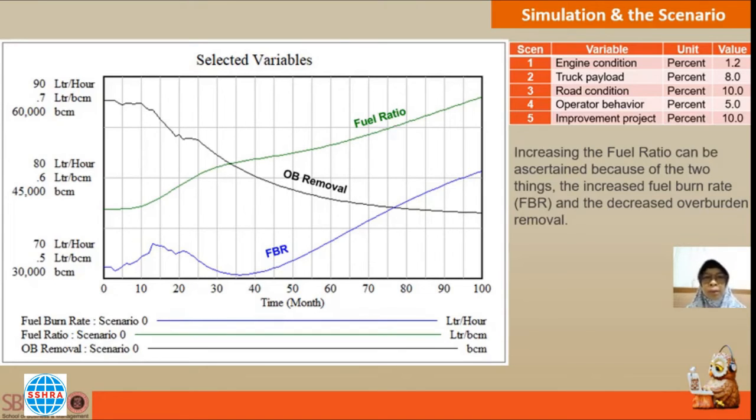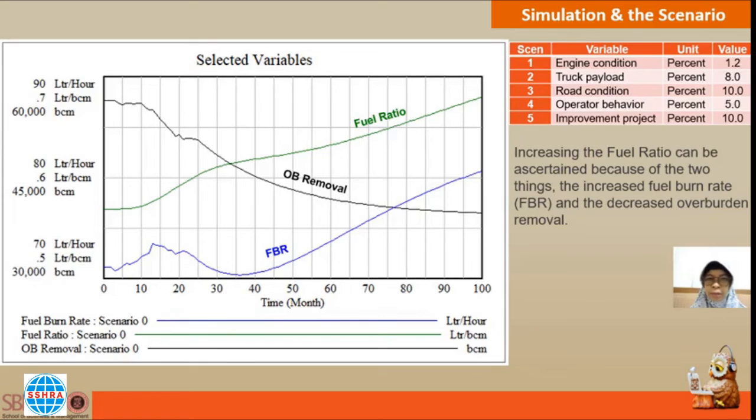Scenario 1, we will try to improve the engine condition in terms of biofuel usage. It is assumed if we can use biofuel B20 instead of B30, then the engine condition will be able to contribute in decreasing engine load by 1.2%. In scenario 2, it is assumed if the payload can be reduced according to the target, it will contribute decreasing in engine load by 8%.